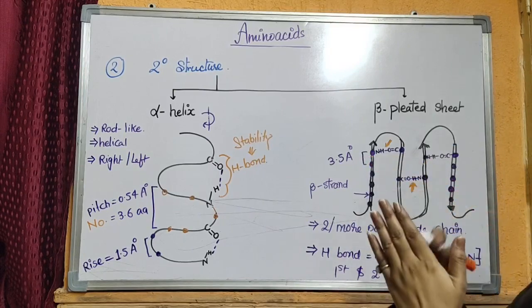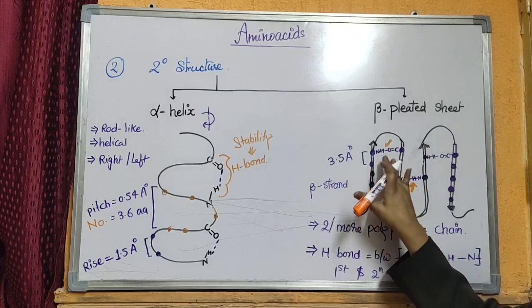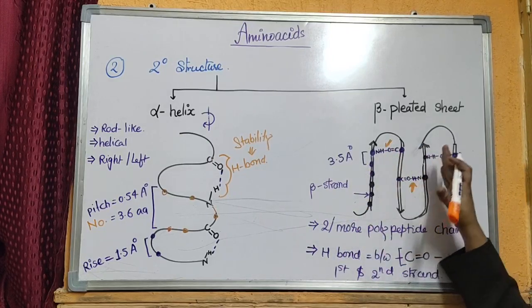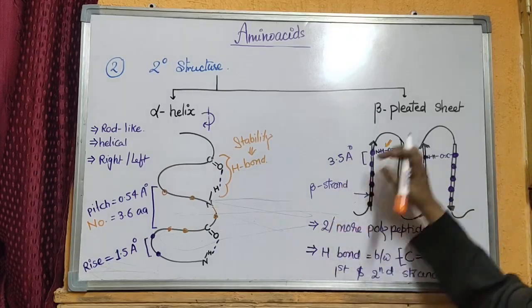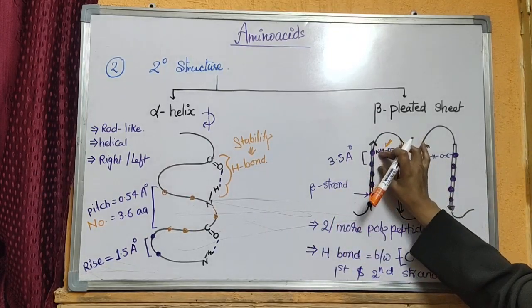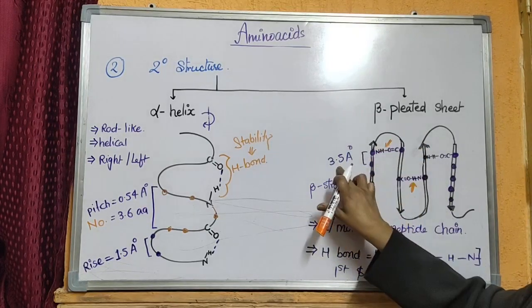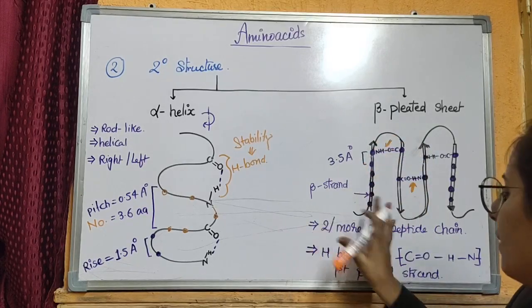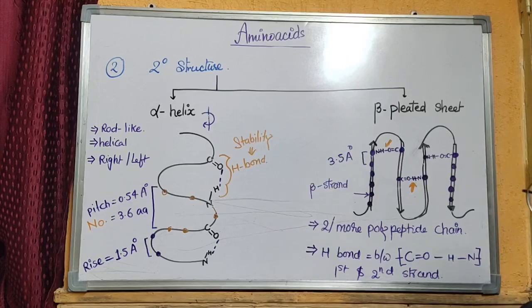Similarly, when there are more than two sheets in a beta pleated sheet structure, then this type of hydrogen bond is formed between the second sheet and the third sheet, and the third sheet to the fourth sheet, and a beta pleated sheet structure is formed. The distance between two amino acids in a beta pleated sheet structure in one strand is 3.5 angstrom, and each strand is called a beta strand. This whole structure is stable by the hydrogen bond.